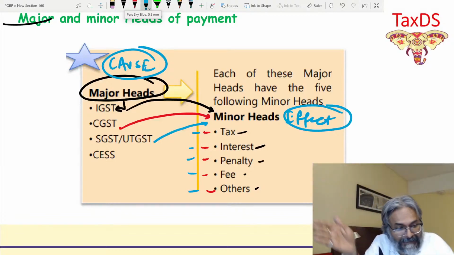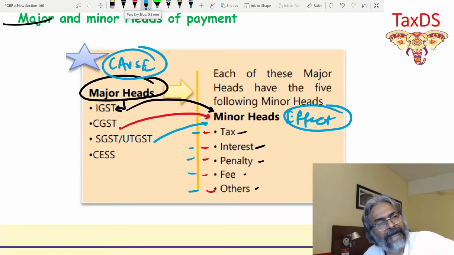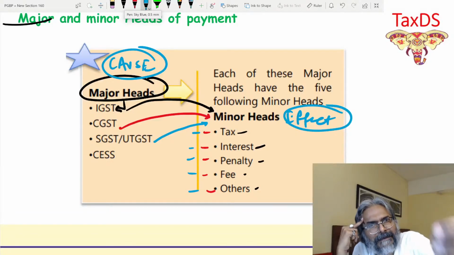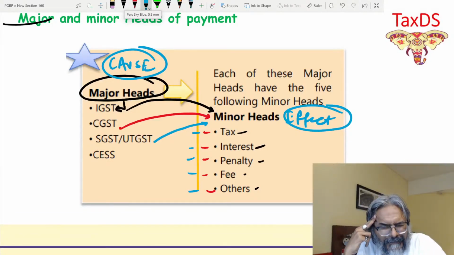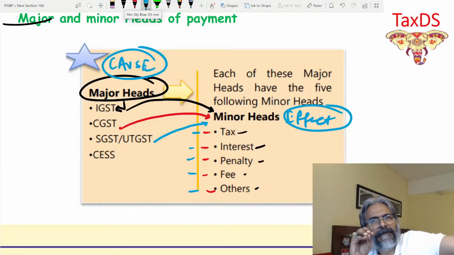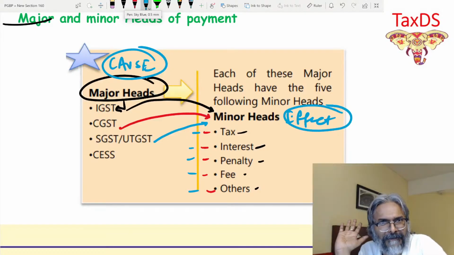If it is an intrastate supply and I didn't do the e-way bill, then in this context, say for example, there is a CGST penalty. Just I'm talking about it. CGST penalty, or maybe CGST 50% penalty. So CGST penalty was 10,000, SGST penalty was 10,000.